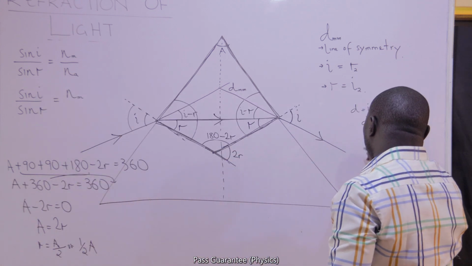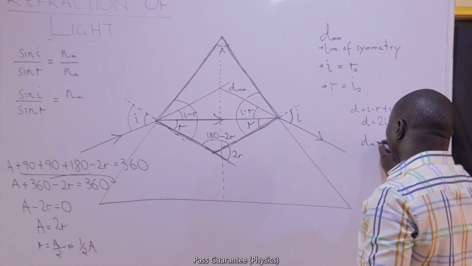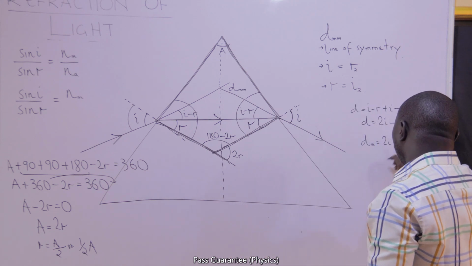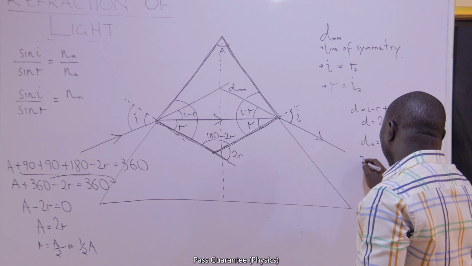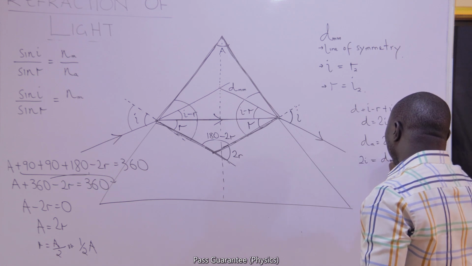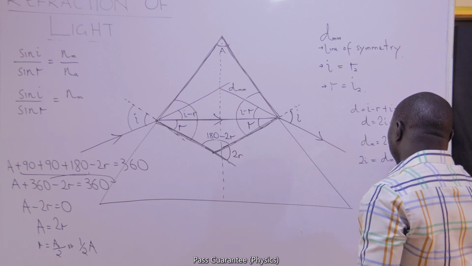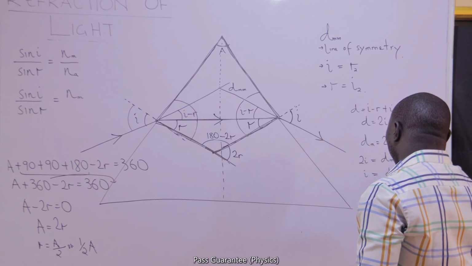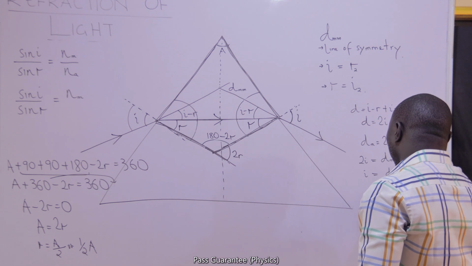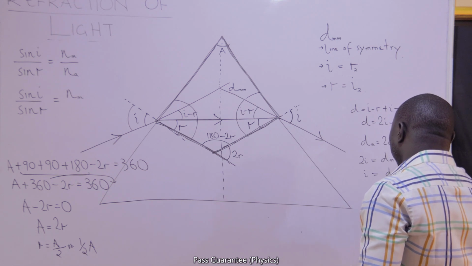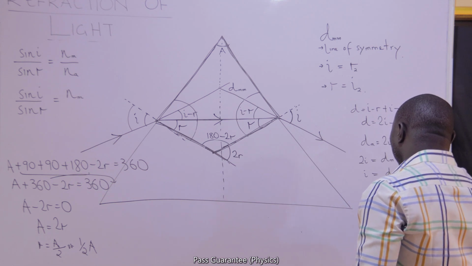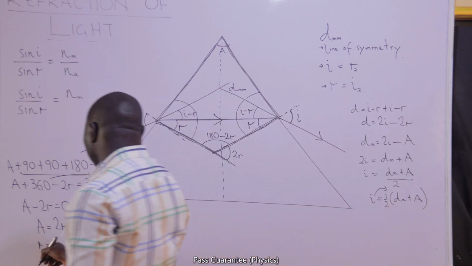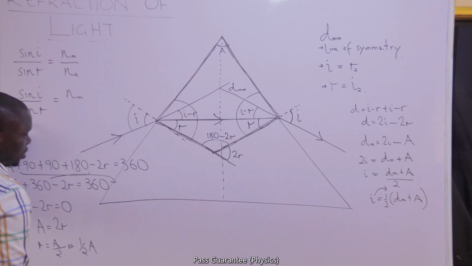If I do it, I will have the deviation, which is the minimum deviation, is equal to 2I minus 2R. And 2R is A. I want to find I too. That means 2I must be equal to D minimum plus A. That means I must be equal to D minimum plus A all over 2, that is, half of (D minimum plus A). If this is my incident and this is my angle of refraction, I can invert this formula.